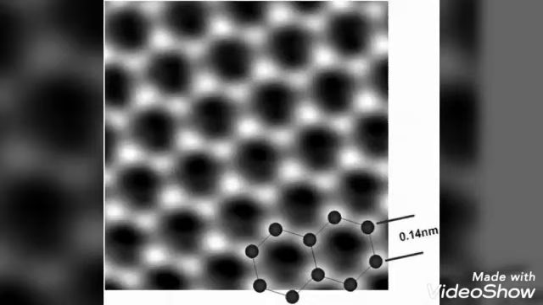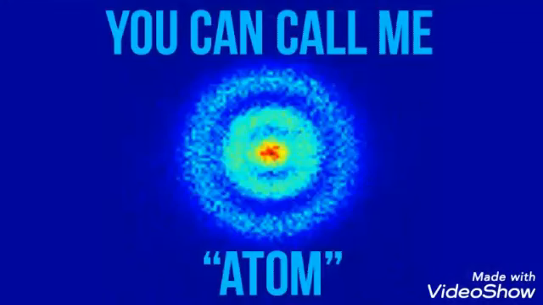They viewed the atom of silicon under a scanning tunneling microscope and found out its shape. The shape was found to be spherical. This picture shows the shape of hydrogen under a scanning tunneling microscope.